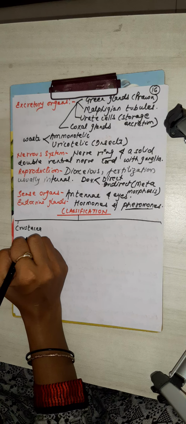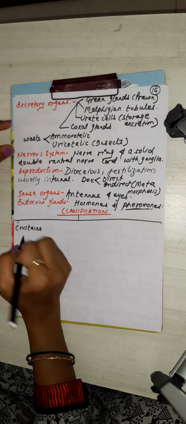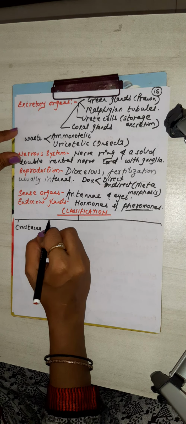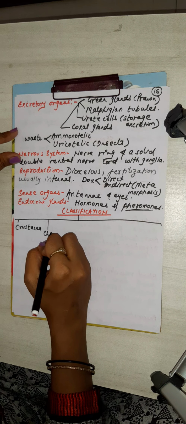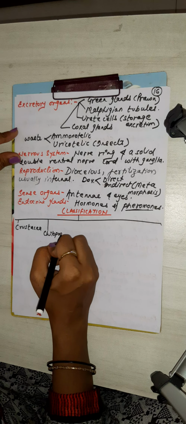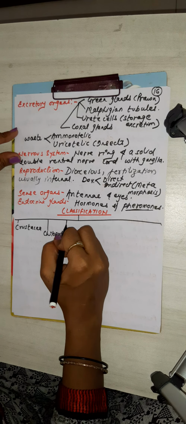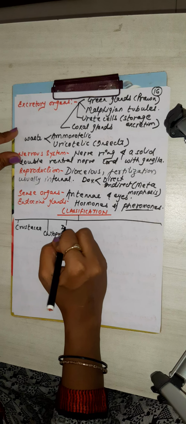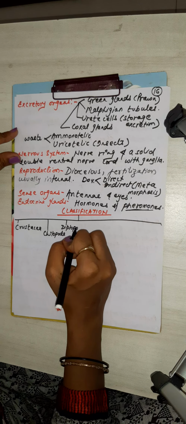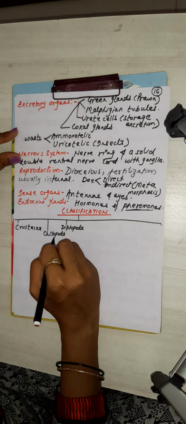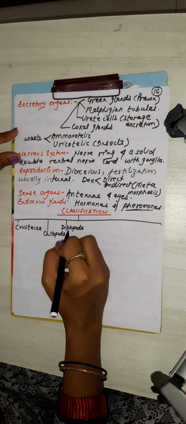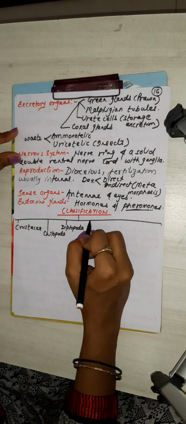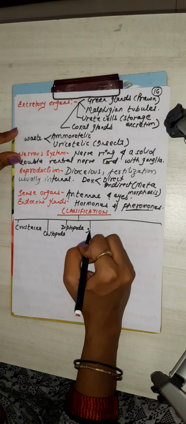In crustacea, prawn, lobster, crabs, all these species come. Chilopoda, Diplopoda. In Chilopoda centipedes, in Diplopoda millipedes, Julius. And a very common and your favorite, that is Insecta.